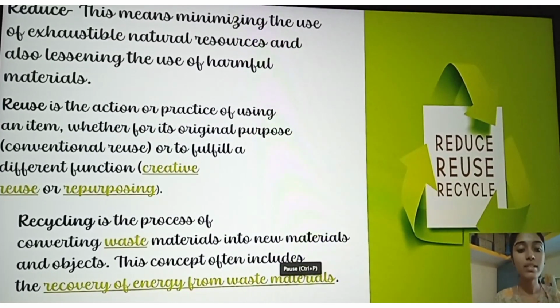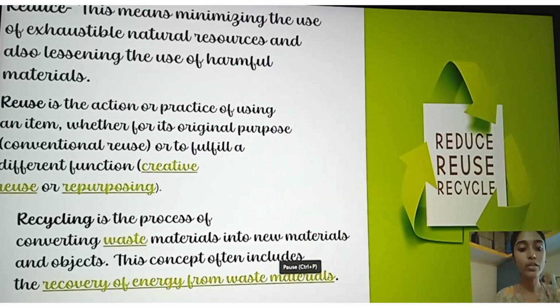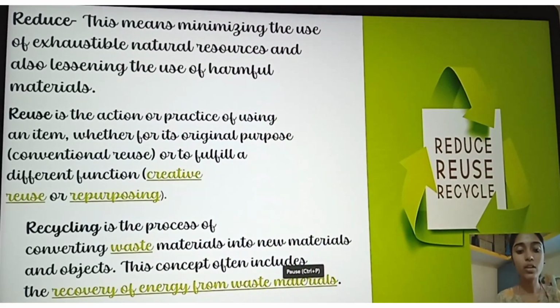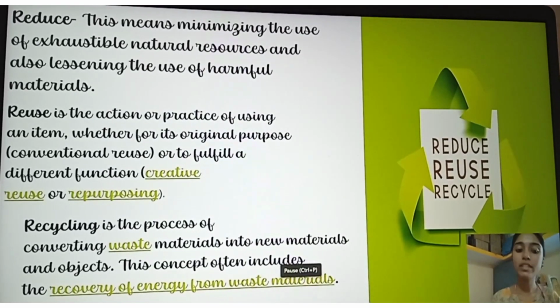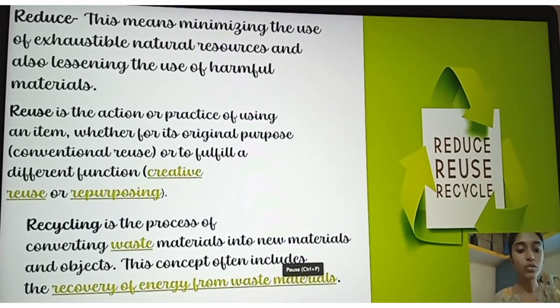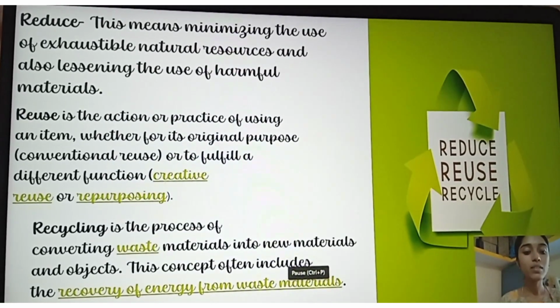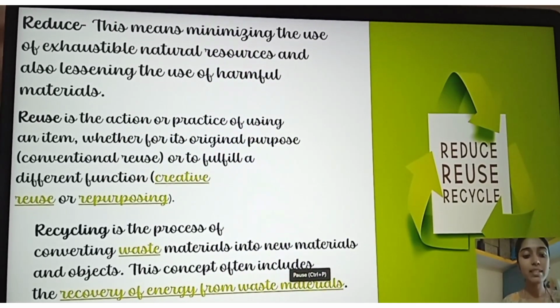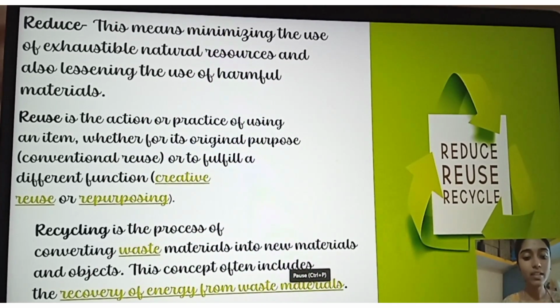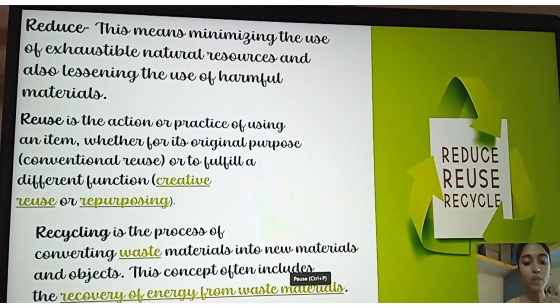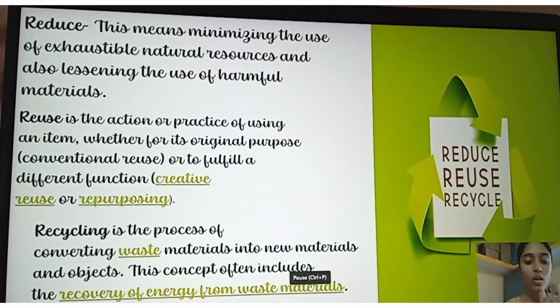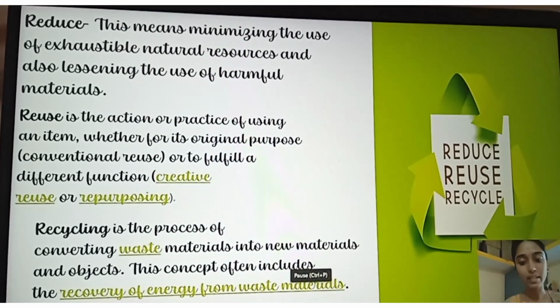Reuse. Reuse is the action or practice of using an item whether for its original purpose, like conventional reuse, or to fulfill a different function, like creative reuse or repurposing. Then comes recycling. Recycling is the process of converting waste materials into new materials and objects. This concept often includes the recovery of energy from waste materials.